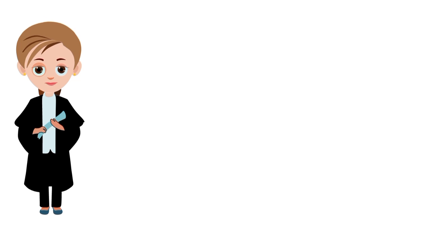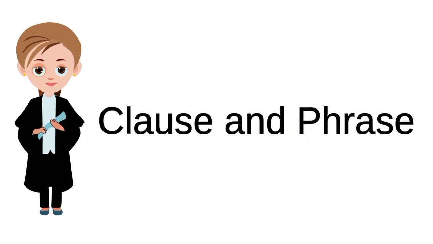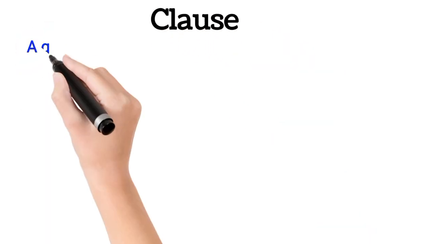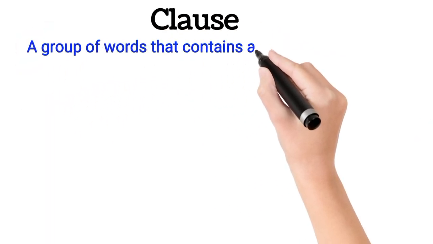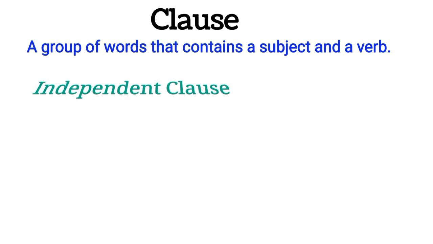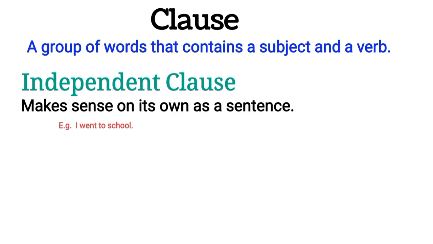Hello everyone, welcome again. In this lesson, I will go through the difference between clause and phrase. Clause: a group of words that contains a subject and a verb. There are many different types of clauses, but two main types are independent and dependent clause. Independent clause makes sense on its own as a sentence.